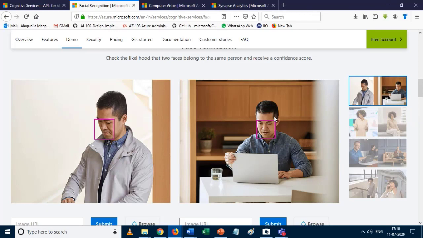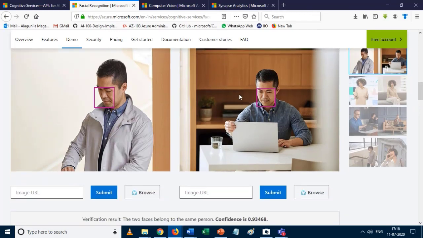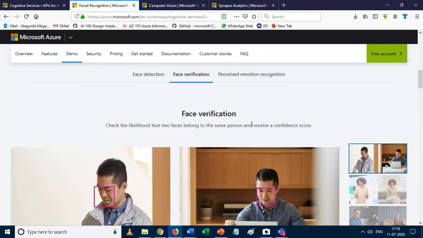To avoid such situations, they implemented the Face API in their app. They just ask the driver to take a photo, and the current photo is compared with the already saved photo. If both photos are of the same person, the confidence value is 0.9. If the persons are different, we get less than 0.5. So this API can be used there.